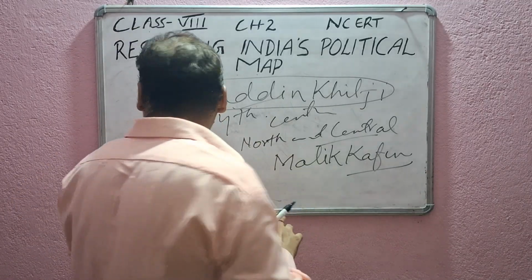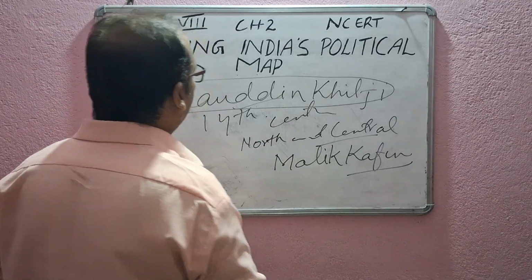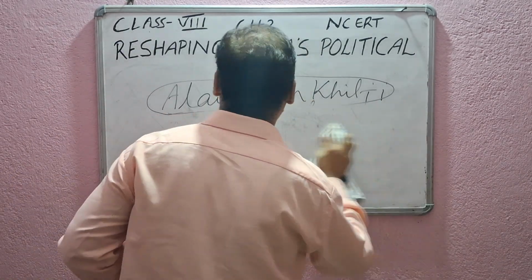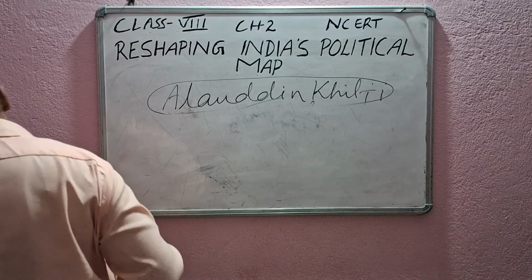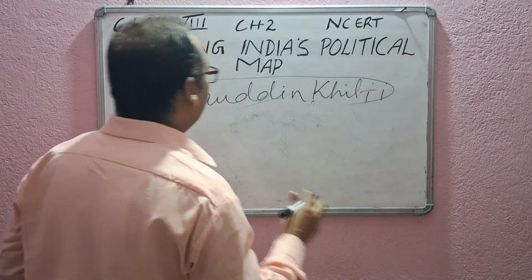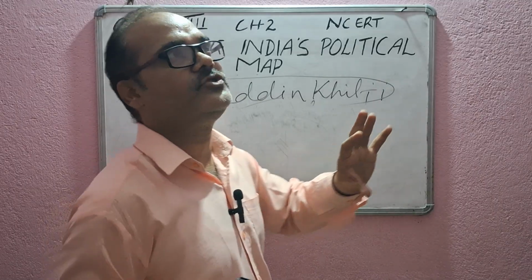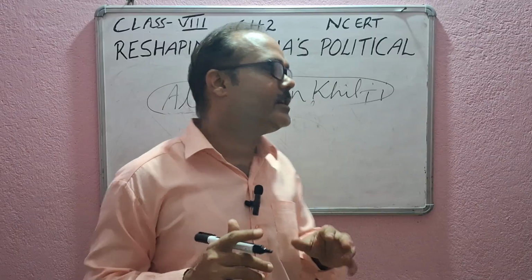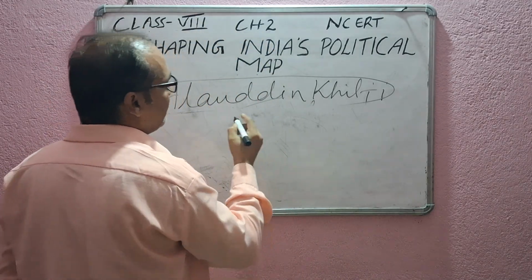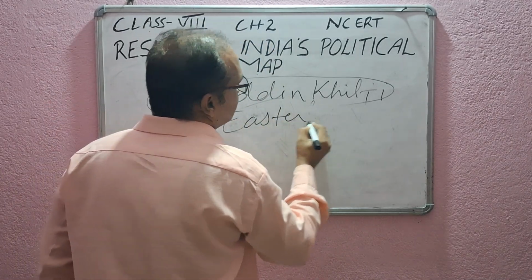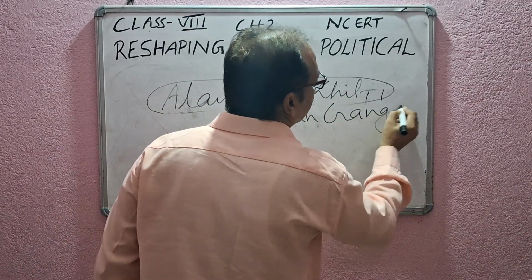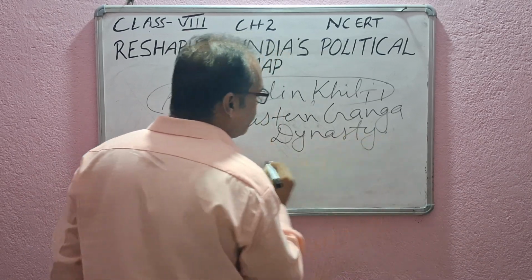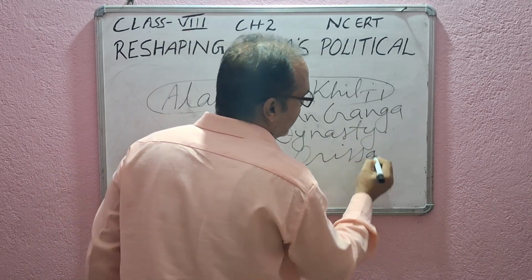But there were two areas that could not be captured. Not Alauddin Khilji alone, we should say the sultans could not capture two areas. First, the Eastern Gang dynasty. It is not Ganga, it is Gang dynasty. Remember it. They ruled Orissa.